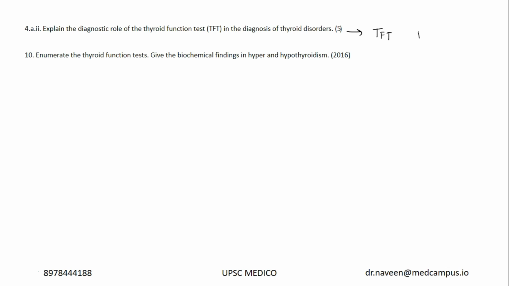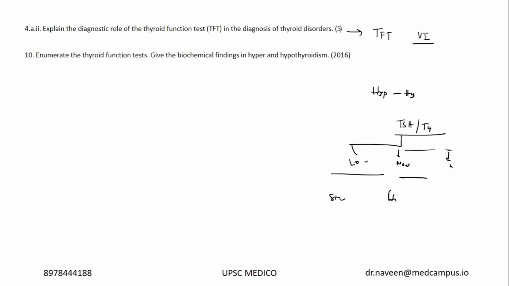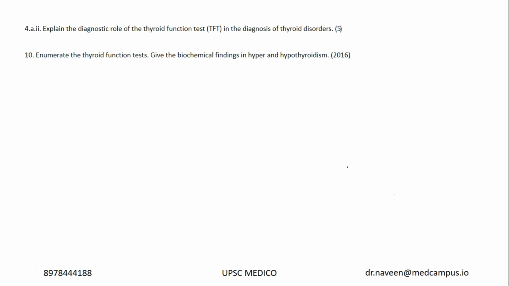It is a vertically integrated question, because in medicine when we read hypothyroidism and hyperthyroidism, there you will understand why we do TSH and free T4, and whether the levels are low, normal or high. Based on that we have sick euthyroid syndrome, hyperthyroidism, hypothyroidism, and fictitious hypothyroidism. These kinds of flowcharts or algorithms are given in those notes. So this is how you interpret thyroid function test.